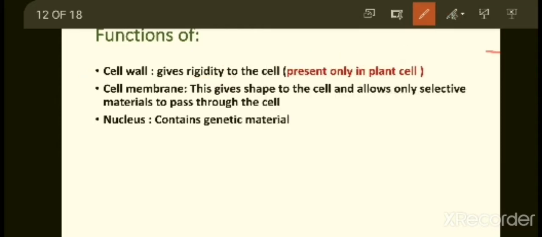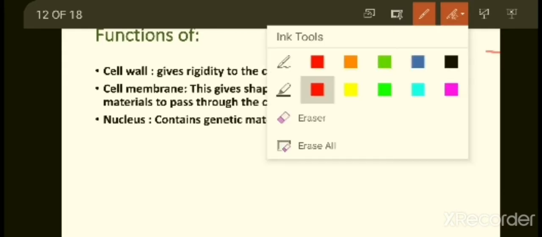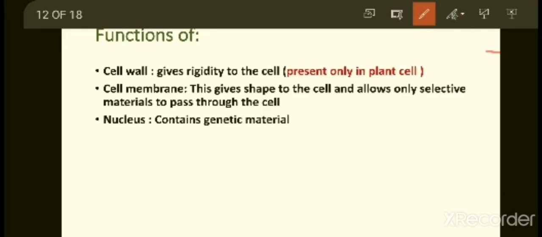And this cell wall, already you know, is present only in plants. In animals, cell wall is not present. So only in plants you can observe this cell wall. It gives rigidity to the cell.